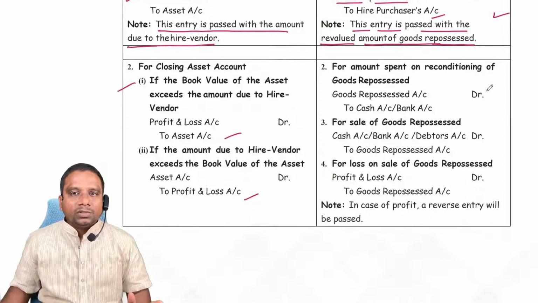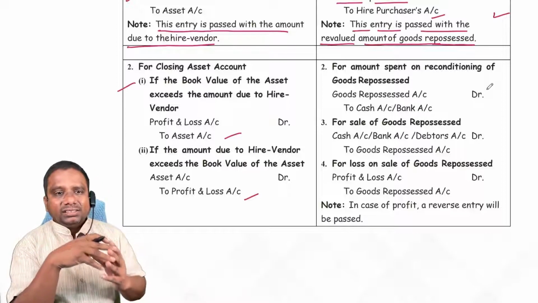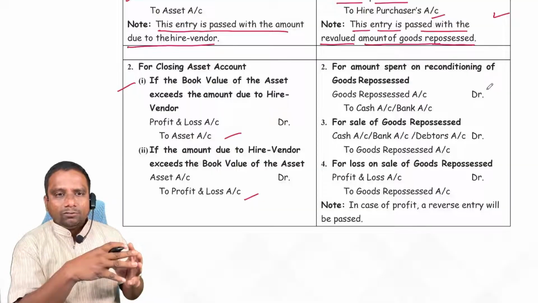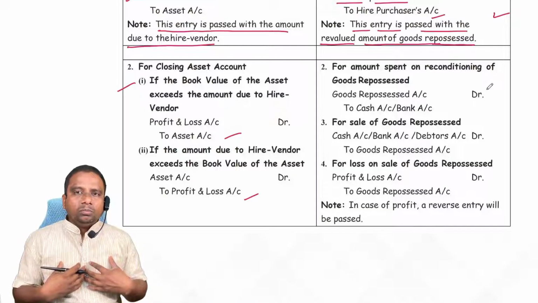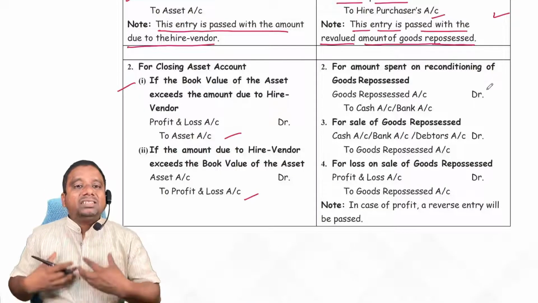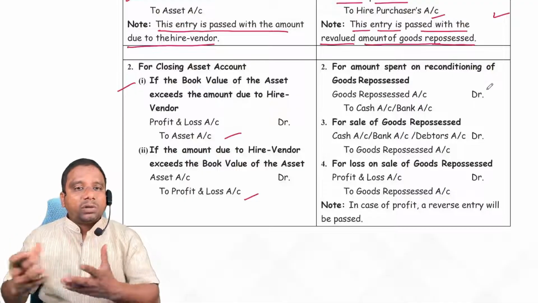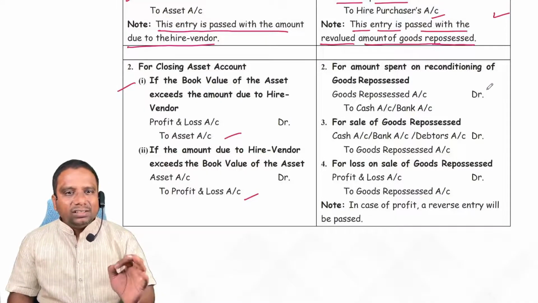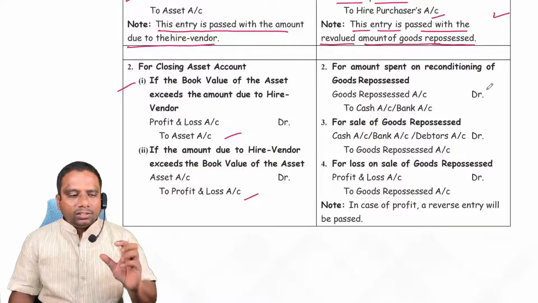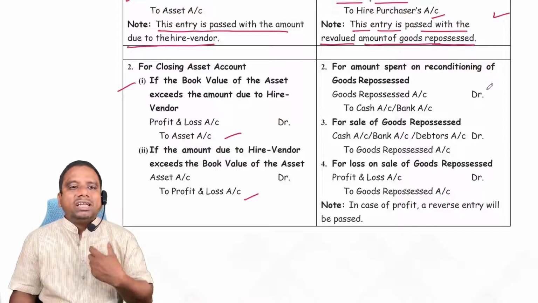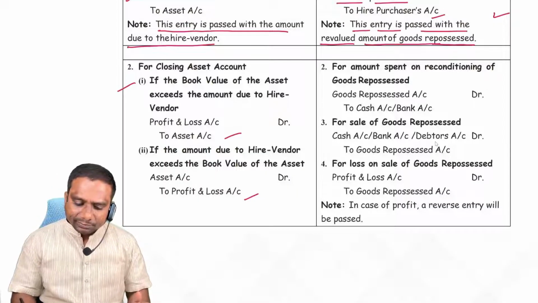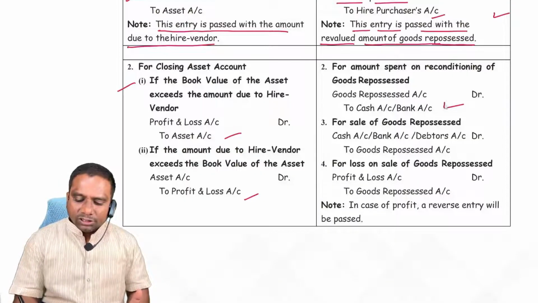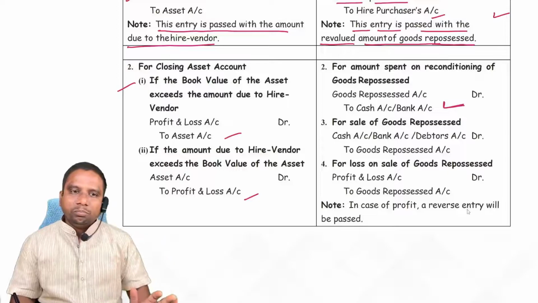Okay, next. Now we have taken back this asset. This asset was used by the hire purchaser for some period of time. Now what we do with this asset is simply try to sell it to another party. To sell this, if it has any repairs, first of all we have to get it repaired. For that, we have to incur some expenses. Entry: goods repossessed account debit to cash or bank account.